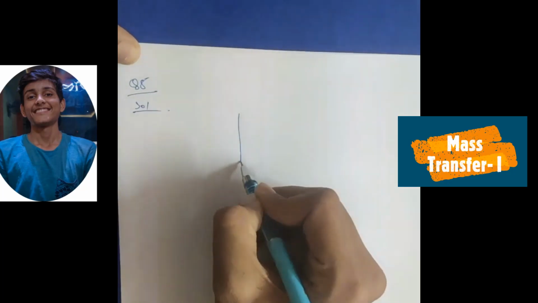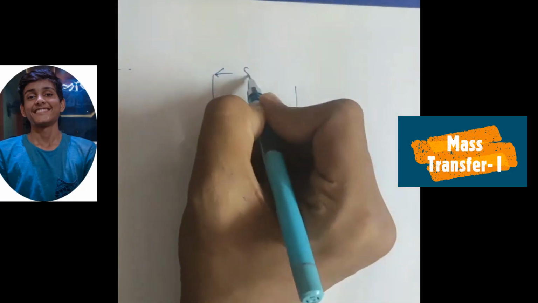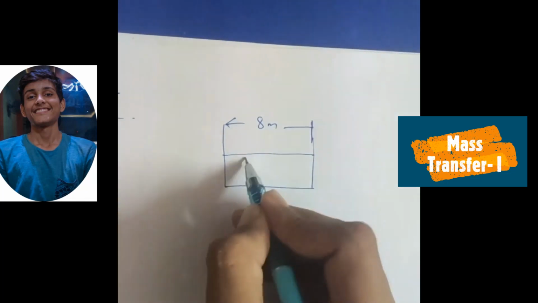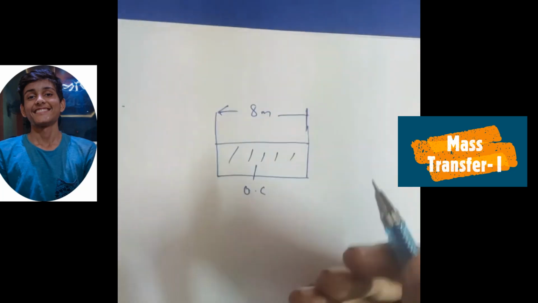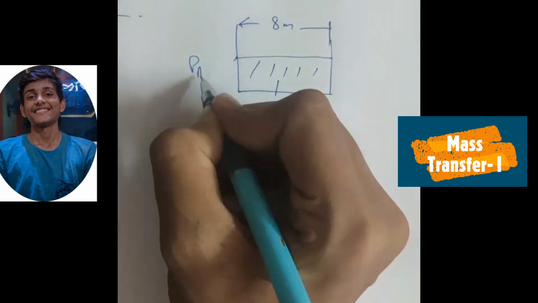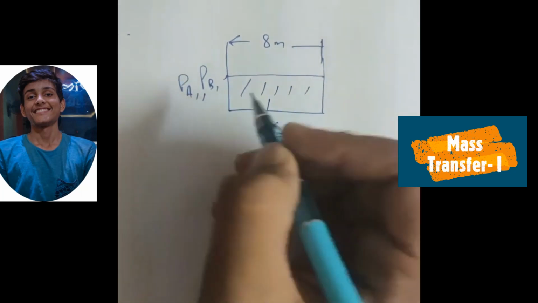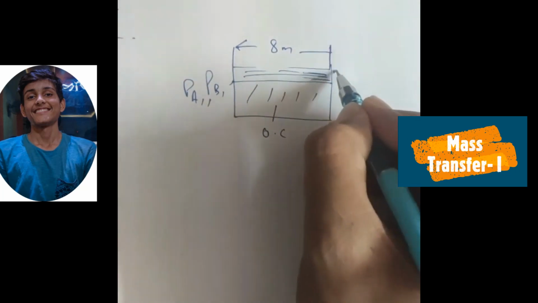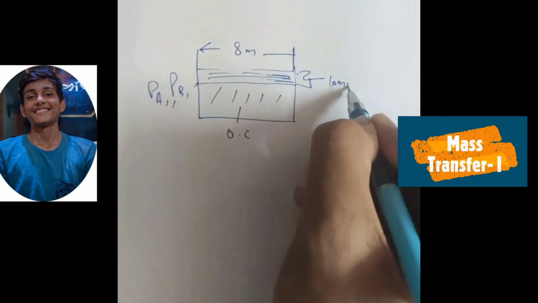We have a container of diameter 8 meter. There is an organic compound with pressure PA1, PB1 with the pressure of air. There is a 10 mm thick stagnant air film above the organic compound.